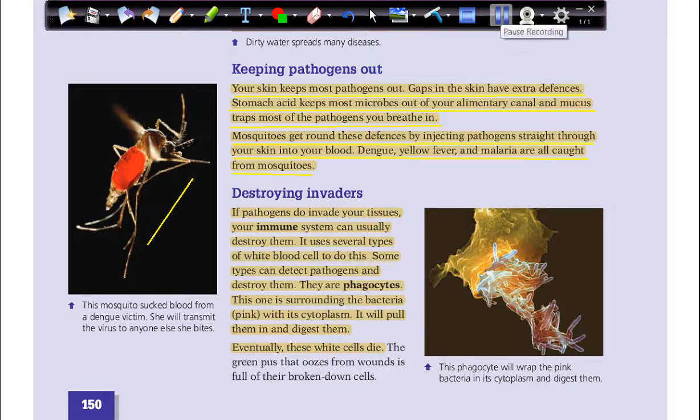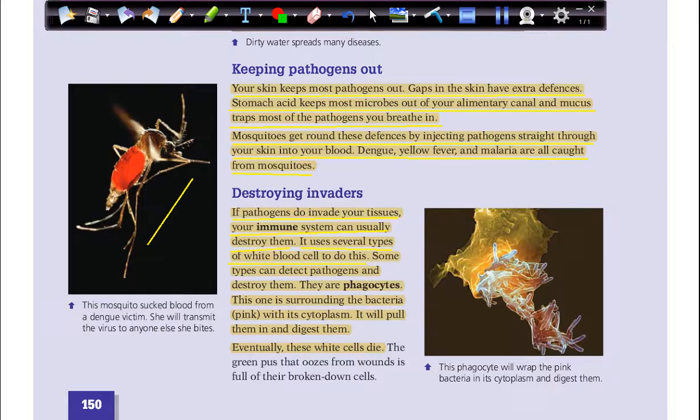Okay, after all this, if we get these diseases, how can our body destroy these invaders? Destroying invaders. If pathogens do invade your tissues, your immune system can usually destroy them. This immune system is the defense system that protects us by killing any harmful microorganism that gets inside us. It uses several types of white blood cells to do this.